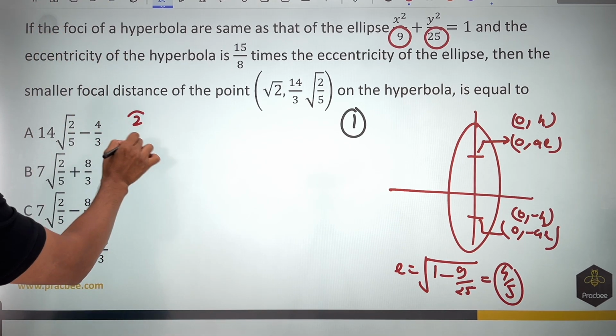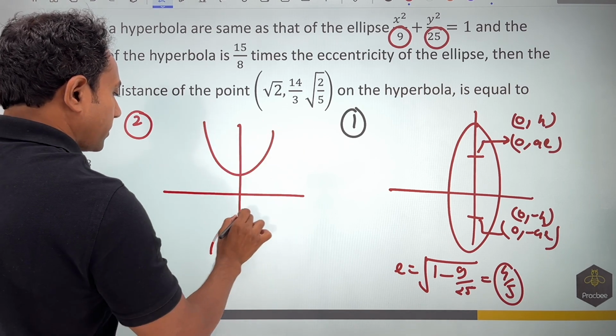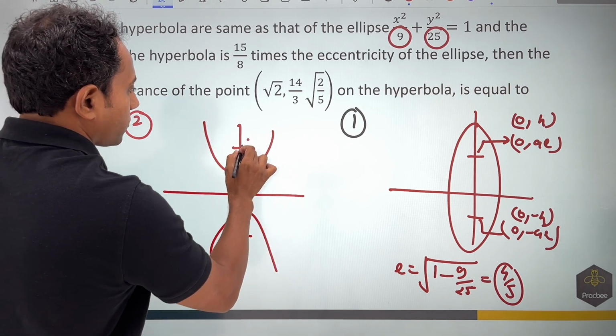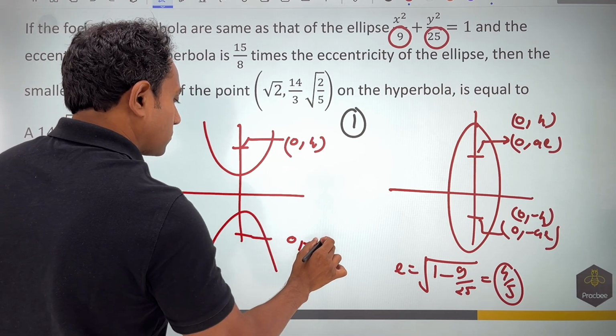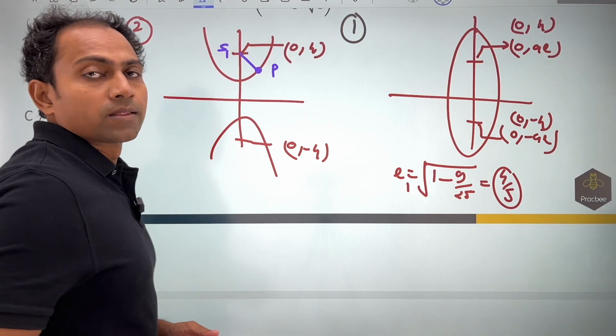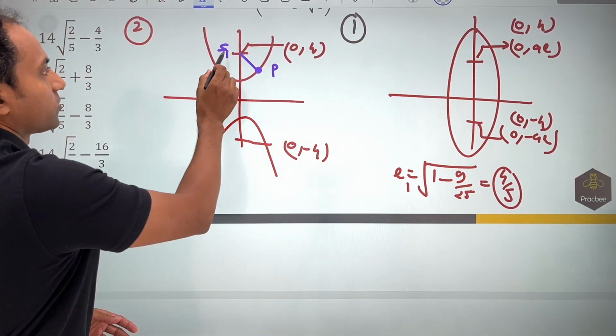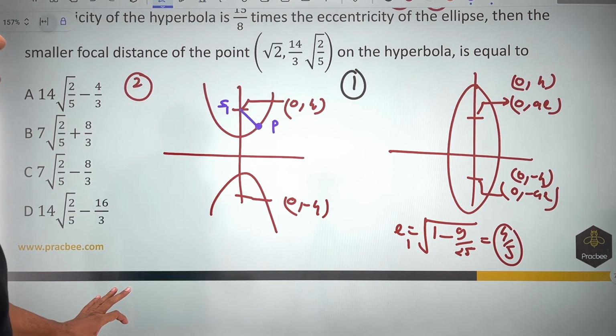Now let us move to the hyperbola. In the hyperbola, it is also going to have a similar kind of orientation with the same focus. So this point is given as 0 comma 4. This point will become 0 comma minus 4. Now what they are saying next is the eccentricity. Now we know that the point P is in the first quadrant. So S1P would be this distance. This is the smaller of the focal distances and is equal to.